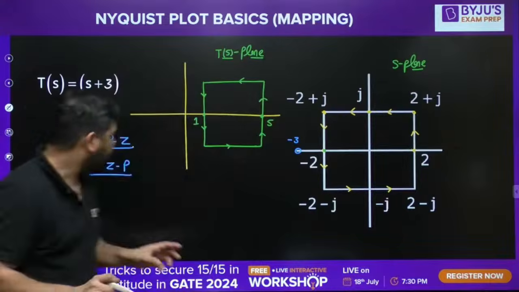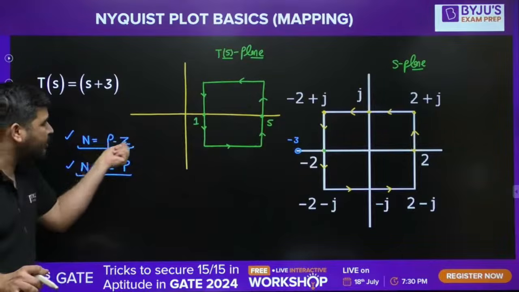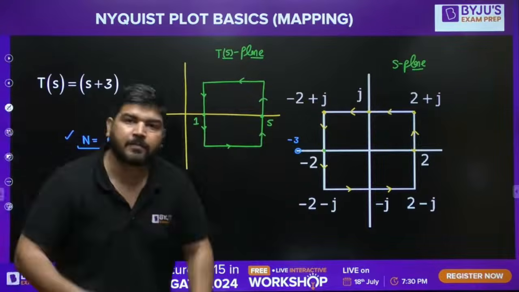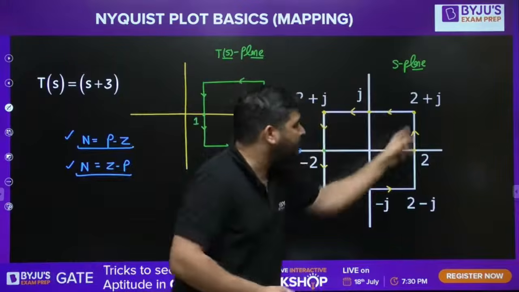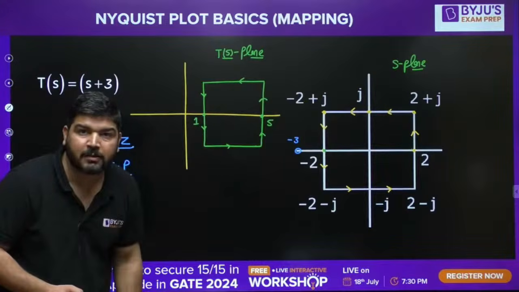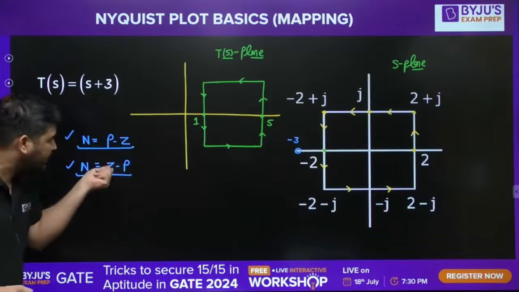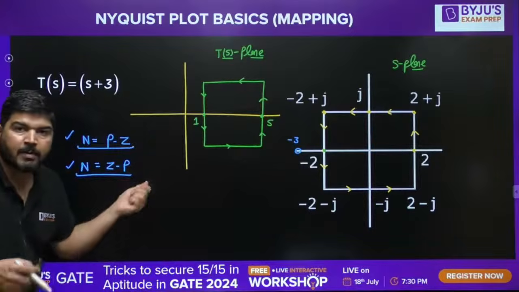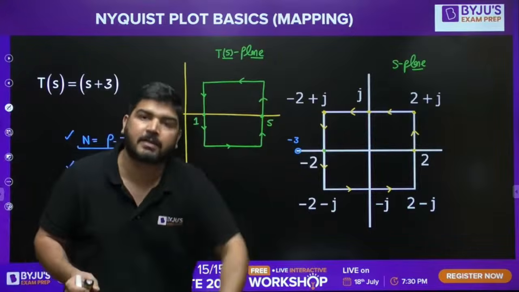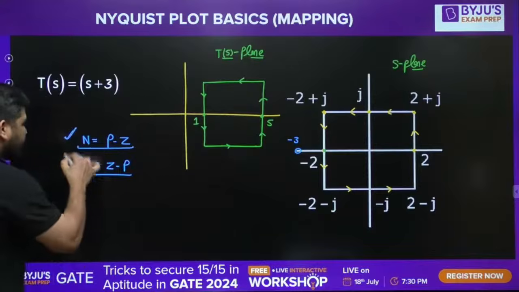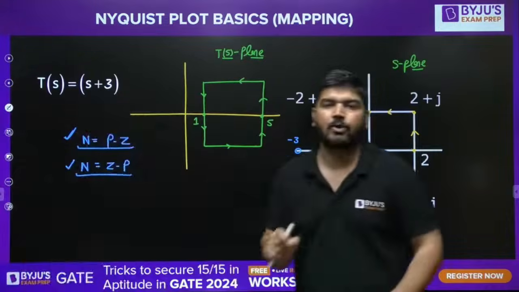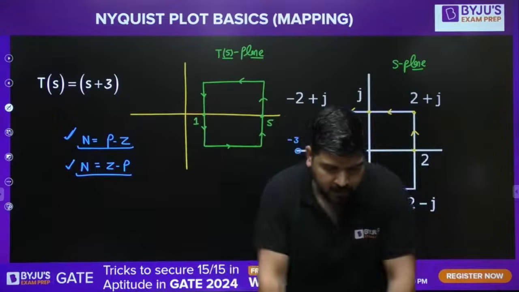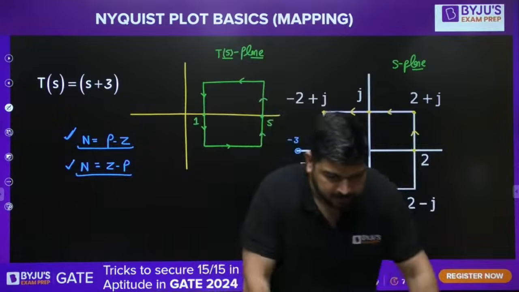Now the next thing is, if you are using this formula, it means poles are more than zeros, and if poles are more than zeros, the direction of the encirclement of the origin will be opposite. And if you are using this formula, it means zeros are more than poles inside this contour, so the direction of encirclement of the origin will be in the same direction. So it doesn't matter which formula you use. The only thing is you have to be careful about the direction of the encirclement. I hope it is clear.